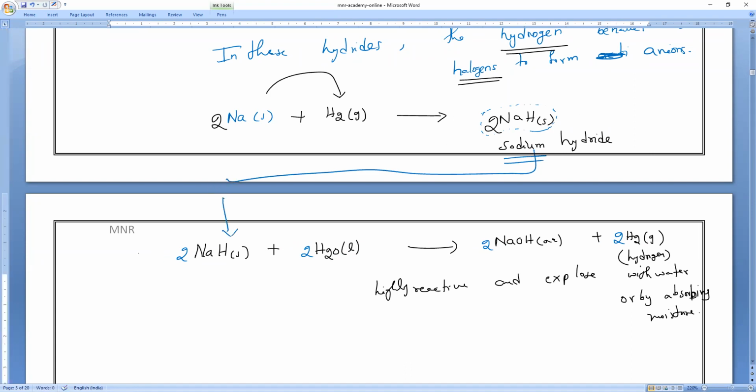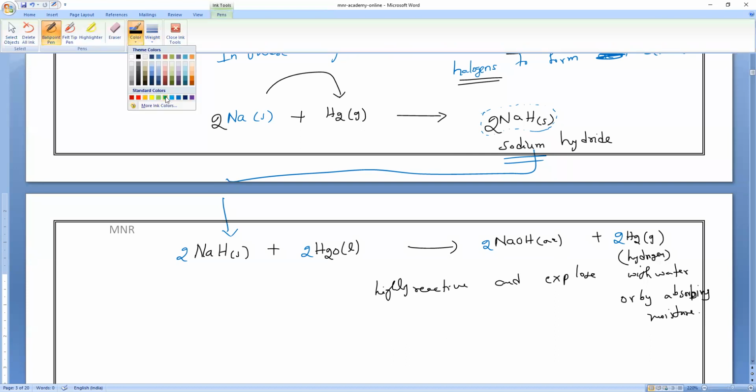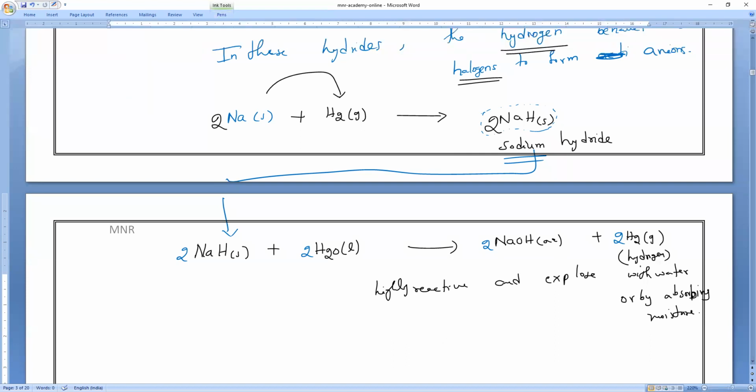This product is the reactant for the second equation. Understanding? So 3 hydrogens and 2 hydrogens are verified. H2O, and here H3 hydrogens.